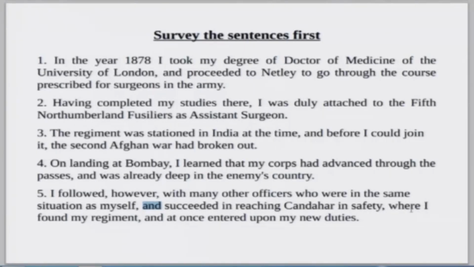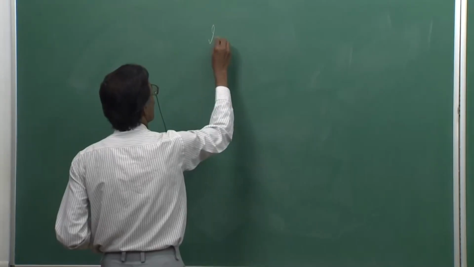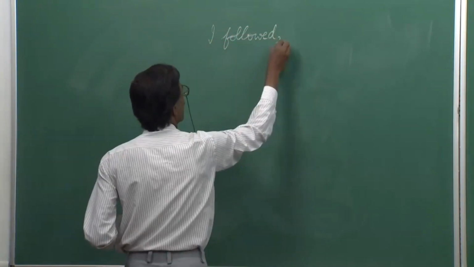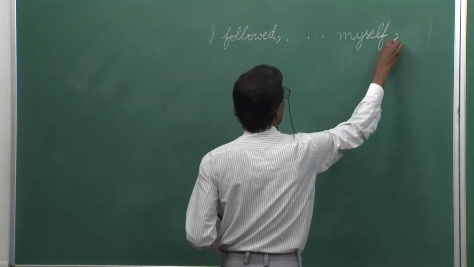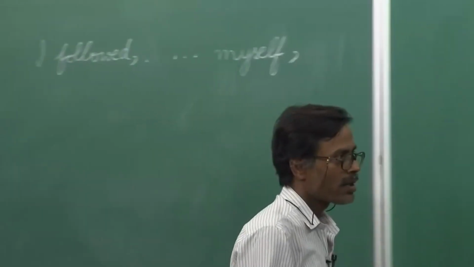Okay. So, here it will look like this till this point. Okay. Then I am writing this and.